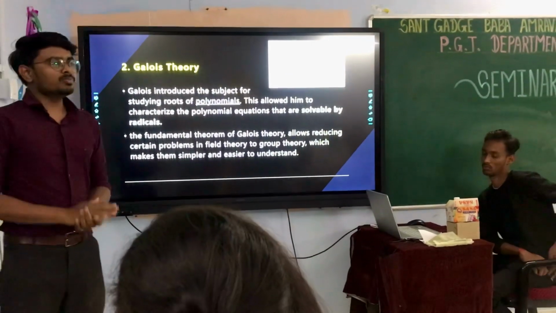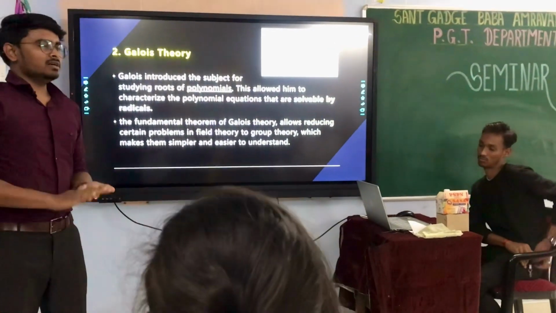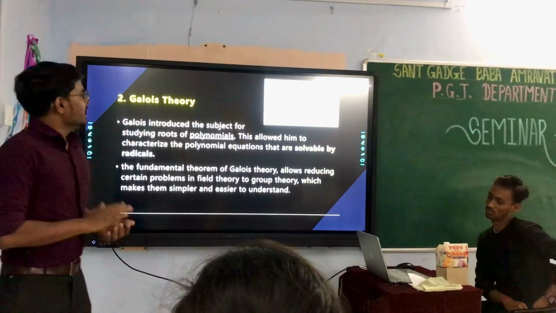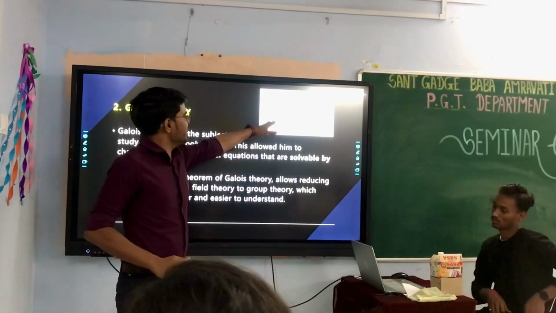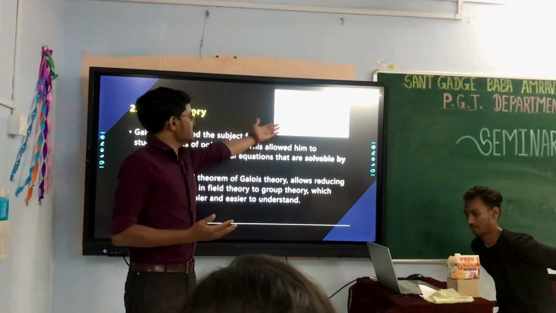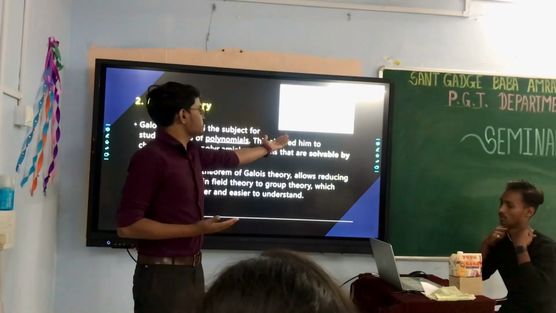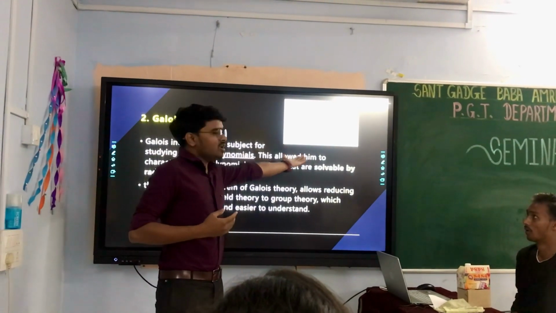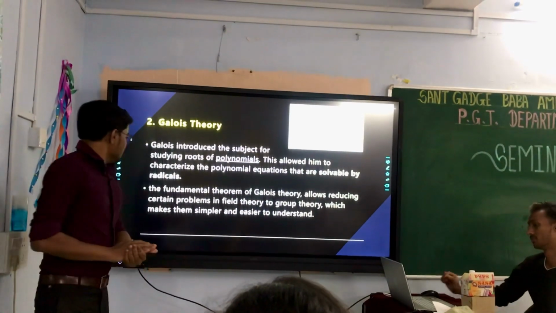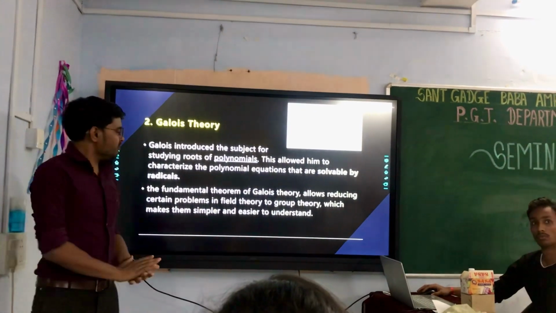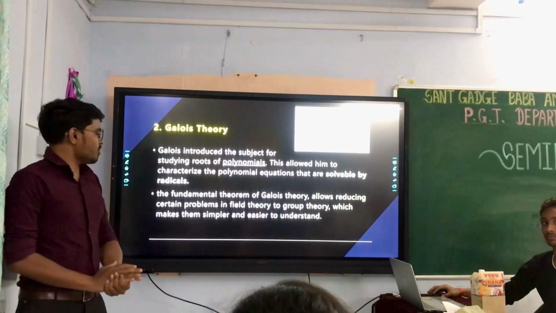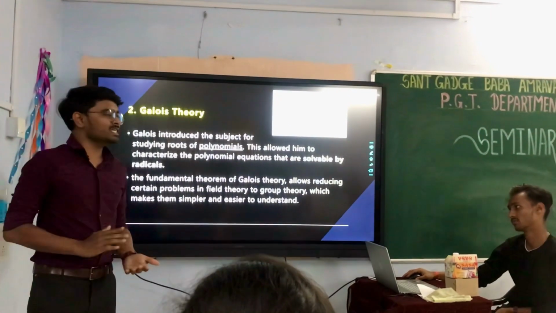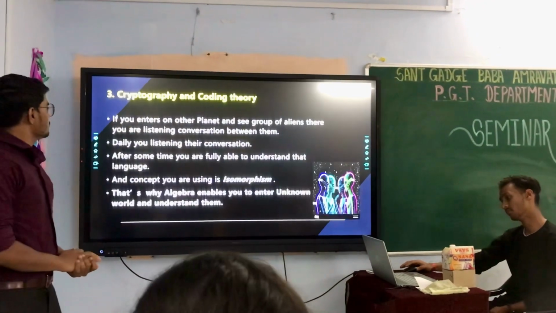And Galois also proved that a polynomial of degree 5 cannot be solved by radicals. Here is the polynomial of degree 2, and we use this formula at high school level, and this polynomial can be solved by radicals. And the fundamental theorem of Galois theory allows reducing certain problems in field theory to group theory, which makes them simpler and easier to understand. Next.